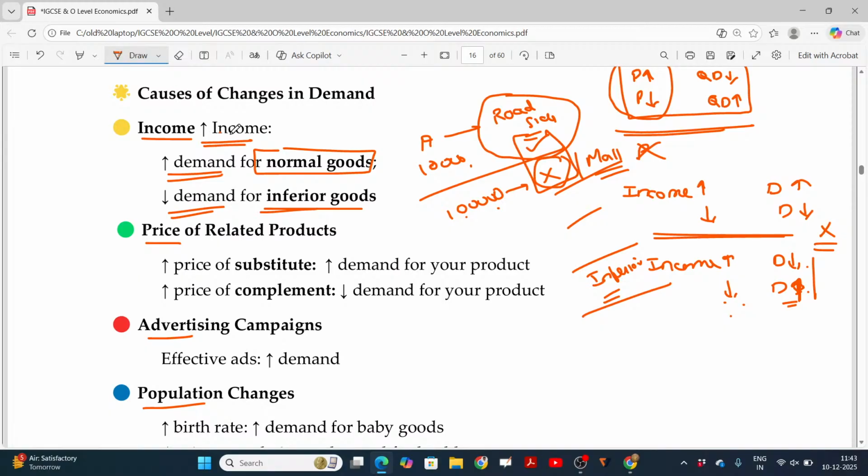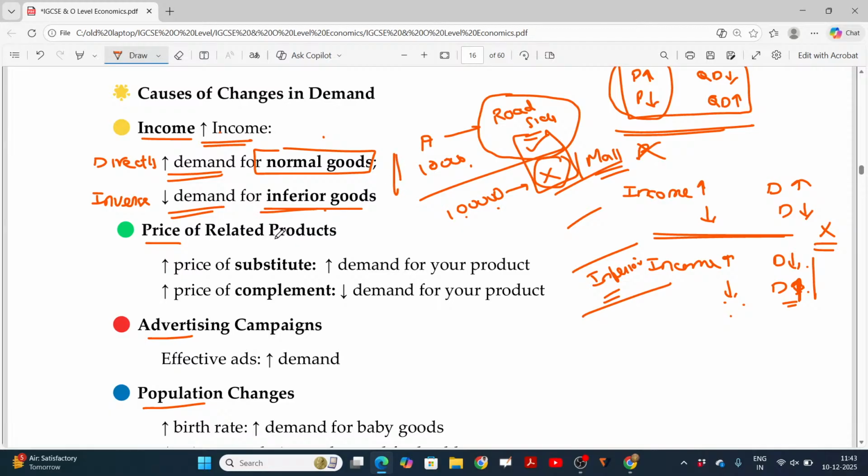Remember, in case of normal goods, directly related. In case of inferior goods, inversely related. This will be a very, very key point to be noted. These types of questions you can expect in MCQ.